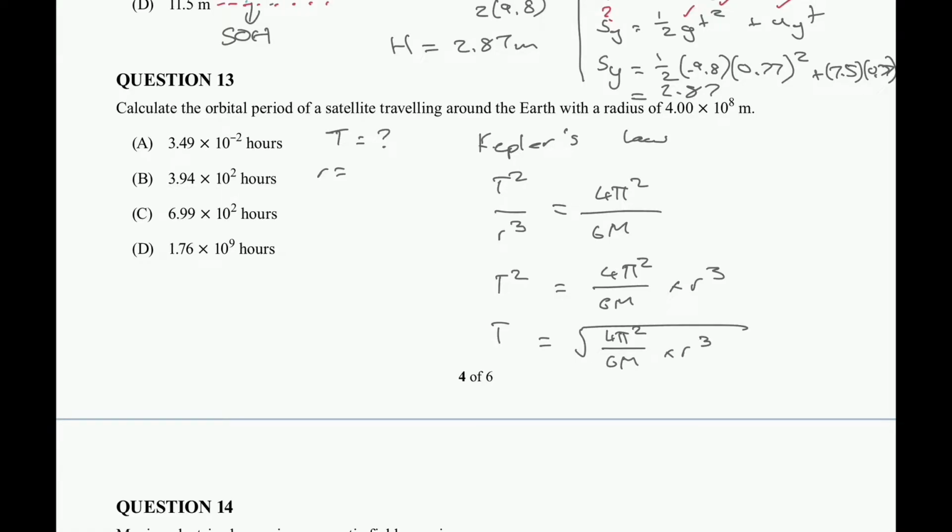In this case, our r cubed is in the correct units. Always check the units you're given, because our gravitational constant uses meters, and our mass uses kilograms. So make sure you use the right units. Those two values, your G and your M, are in your formula book. R you've been given.